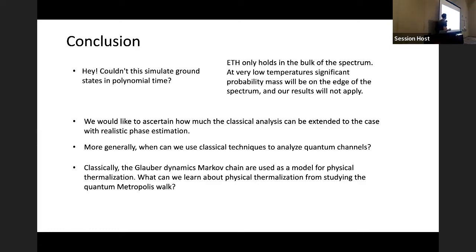Okay, and then some future things we'd like to do with this. We'd like to ascertain how much the classical analysis can be extended to the case of more realistic phase estimation. And more generally, when can we use classical Markov chain analysis techniques to analyze quantum channels? And also, classically, Glauber dynamics Markov chains are used as a model for physical thermalization. What can we learn about physical thermalization from studying quantum Metropolis? With that, I will conclude.